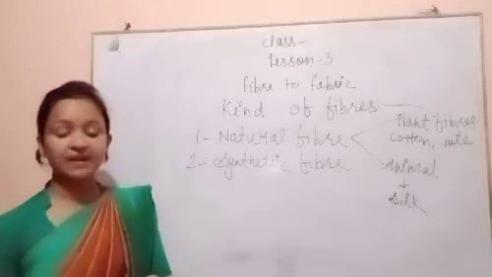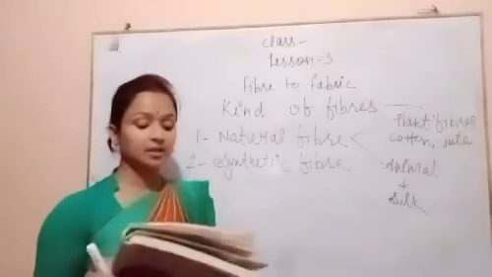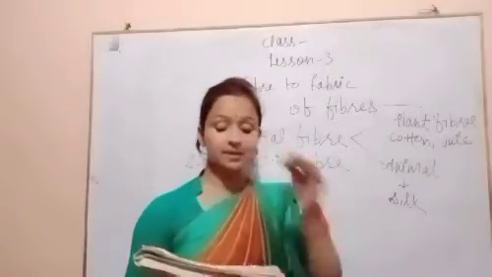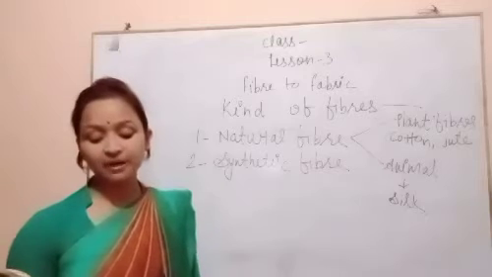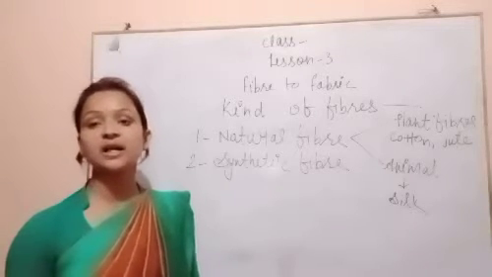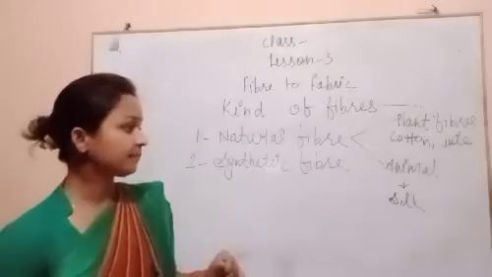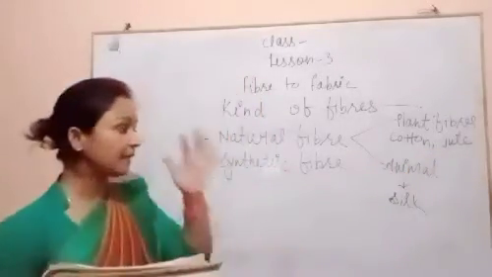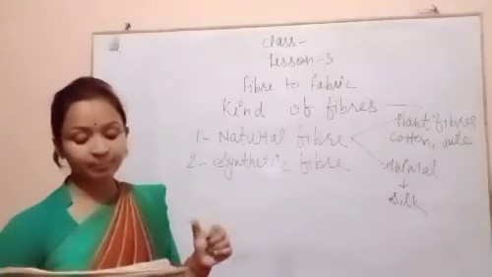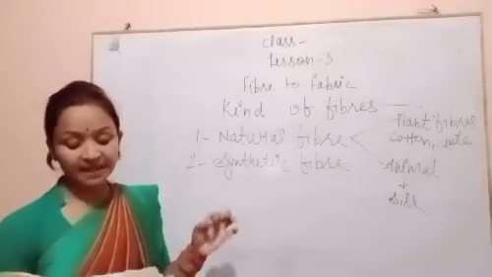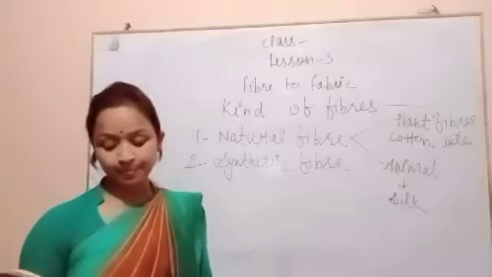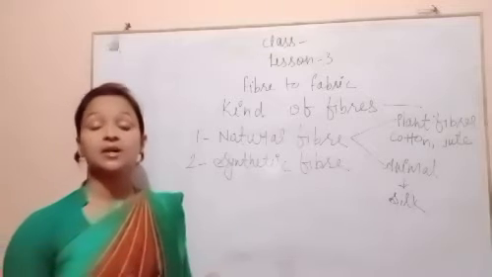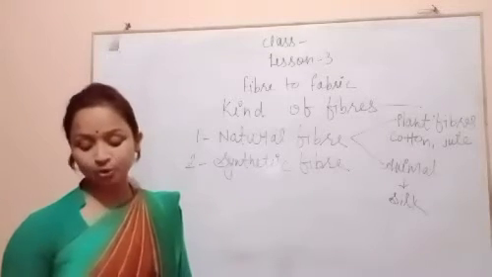First I will discuss the plant fibers. What are plant fibers? The fibers which are found on some parts of a plant are called plant fibers. Plant fibers are cotton and jute. Cotton has fiber on its seed, coconut has fiber on its fruit, and banana tree has fiber on its leaves. Almost all plant leaves have fibers. Flax and jute have fibers on their stem.